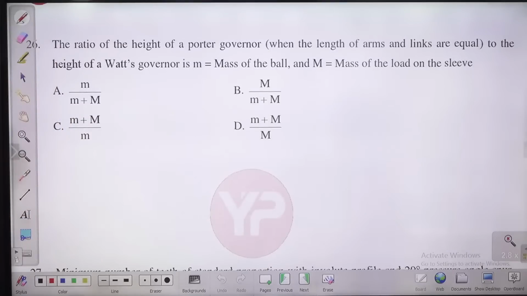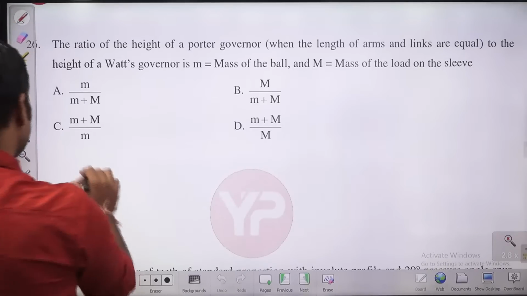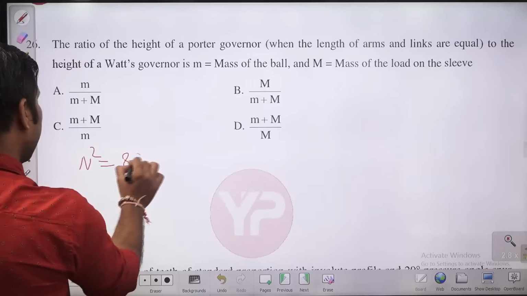The ratio of the height of Porter governor when the length of the arm and links are equal to the height of what governor? You know, guys, Porter governor is a modification in Watt governor. What we do, we attach some additional weight at the sleeve. What is the height expression in case of Watt governor, guys? That is N square equal to 895 divided by h.